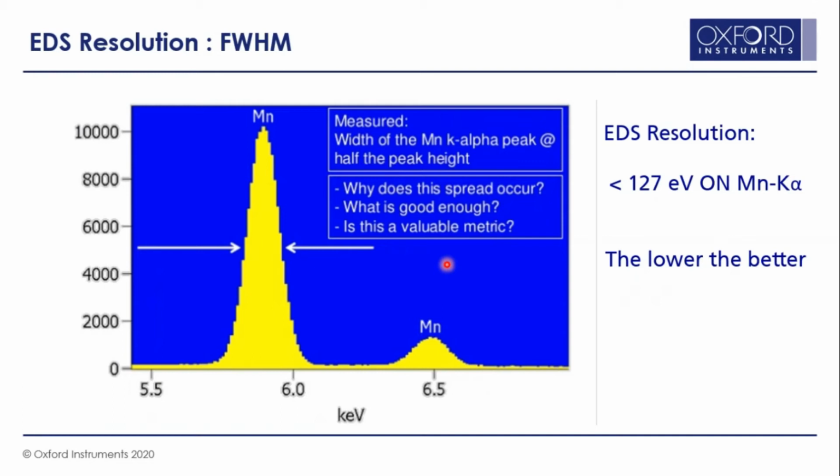Okay. So what is full width half maximum? If you are getting 10,000 counts in your manganese K-alpha line, then if you reduce the counts to half, say 5,000, what is the width of your peak at 5,000 counts? This width decides your energy resolution or EDS detector resolution. The modern detectors these days produce a resolution of less than 127 eV on manganese K-alpha. Now, the lower this number, the better is the resolution. This is an important thing to remember.